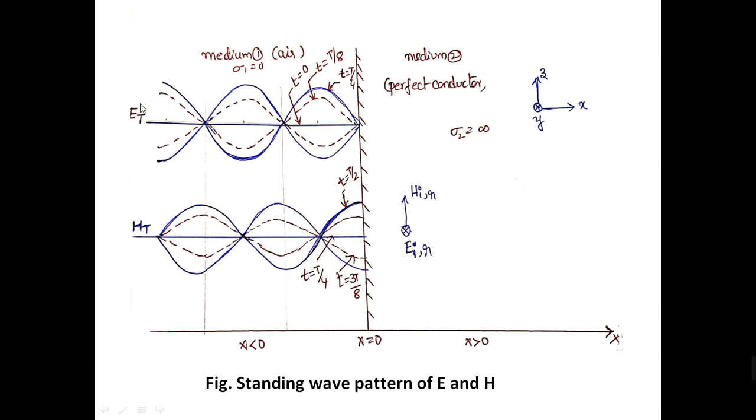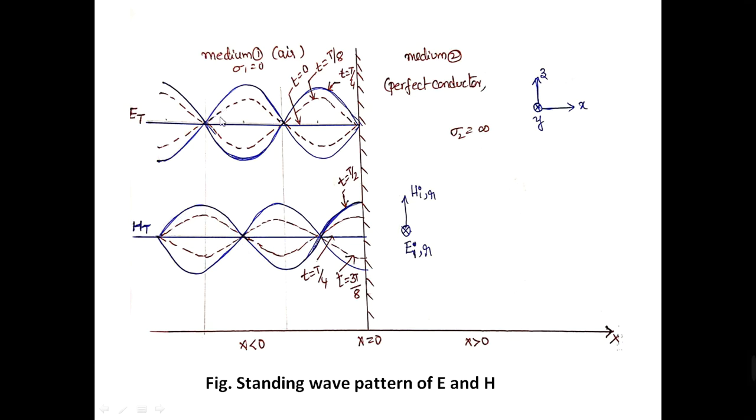So when the wave is incident normally to the surface of the boundary or interface, the entire wave is reflected back into the same medium, as no energy is absorbed by the perfect conductor. Hence, the incident wave and reflected wave in medium 1 combine together, forming a standing wave pattern. You can see this is the standing wave pattern of the electric field strength, and this is the standing wave pattern of the magnetic field strength.